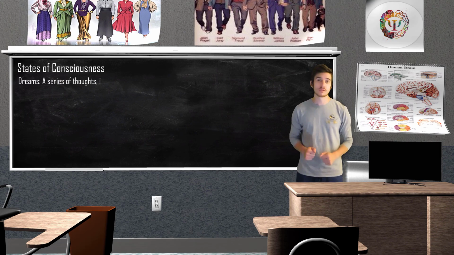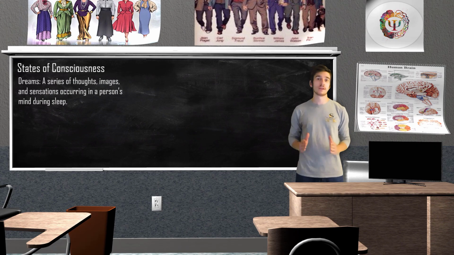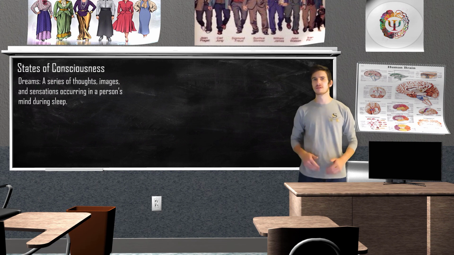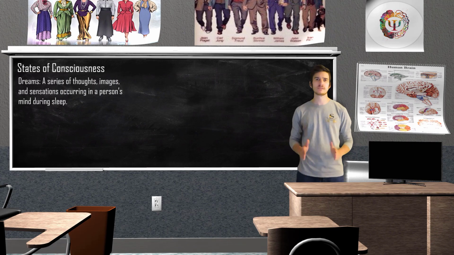Dreams are just going to be the thoughts, images, and sensations that occur in our head while we are asleep. In times of ancient civilizations such as the Greeks and Egyptians, dreams were considered supernatural occurrences or means of divine intervention. More recently, we have different ways of explaining why dreams occur. We are going to focus on 2 different explanations.